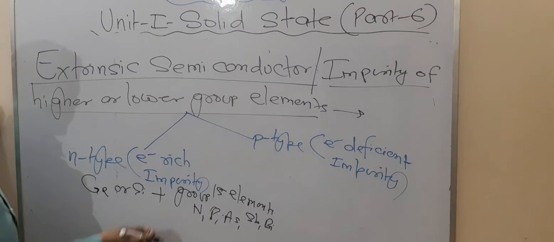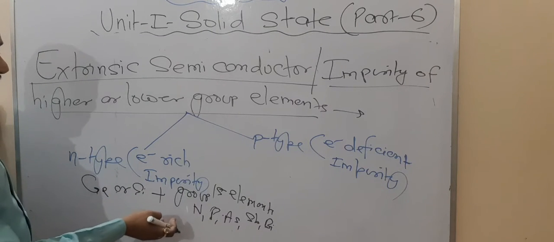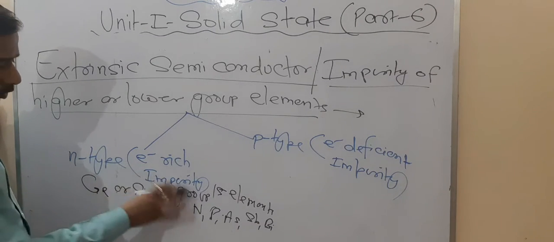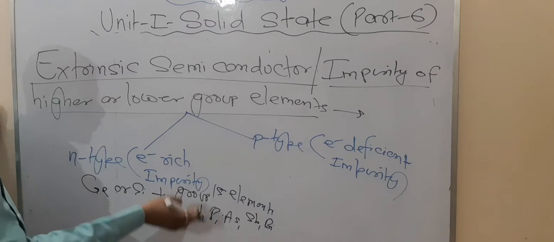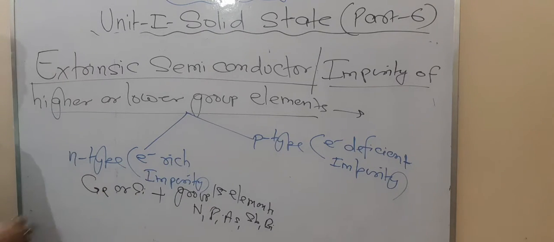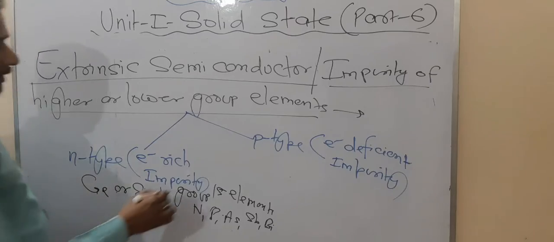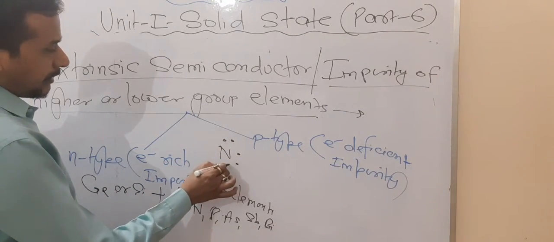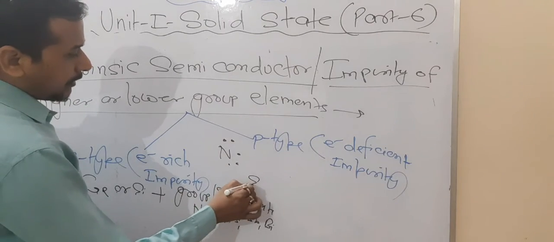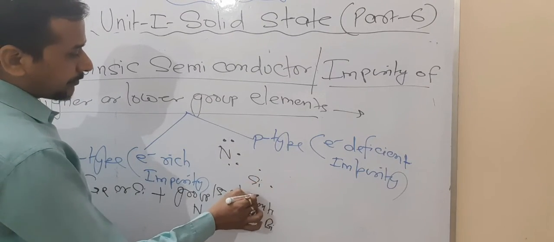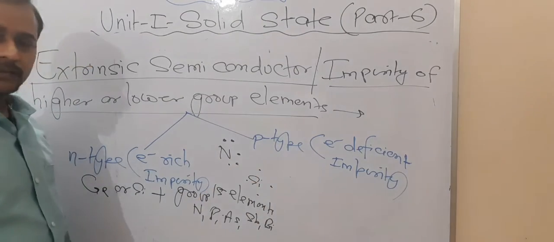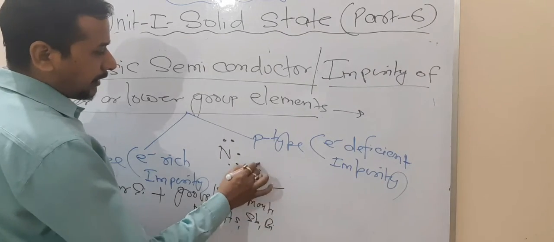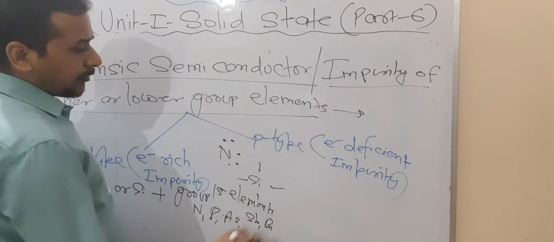So when the doping occurs, that means whichever impurity we add is from group 15, we can add group 15 elements to the silicon and germanium. Now look at what happens here. N is pentavalent, N has 5 electrons in the outermost shell and silicon has 4 electrons in the outermost shell. Are you getting this point or not? So 4 electrons will bond with the nitrogen, but 1 electron is left.